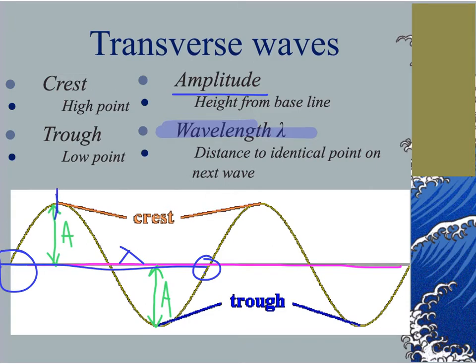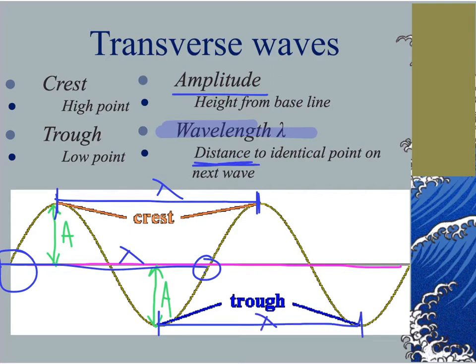I can also measure that wavelength from a crest to the next identical point on the next wave, which is the next crest, this measures one wavelength. If I find a trough and measure to the same point on the next wave, which is the next trough, that is one wavelength. Okay, wavelength is a measure of distance in a wave.